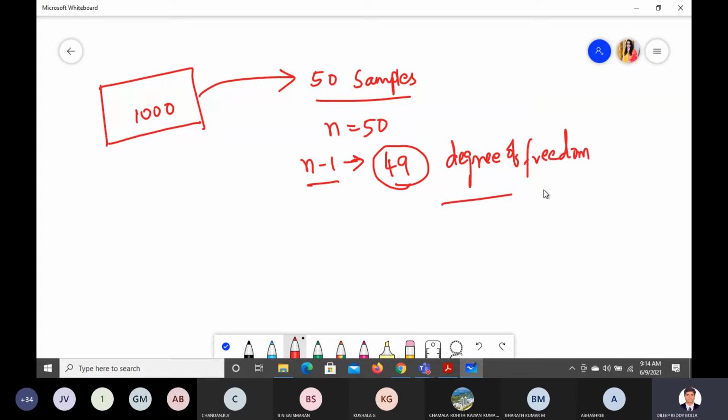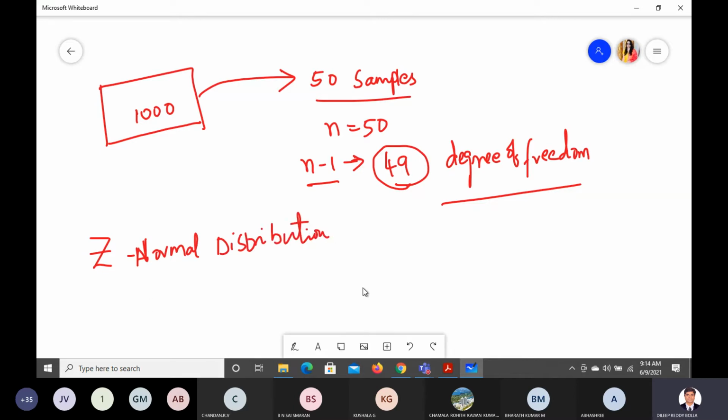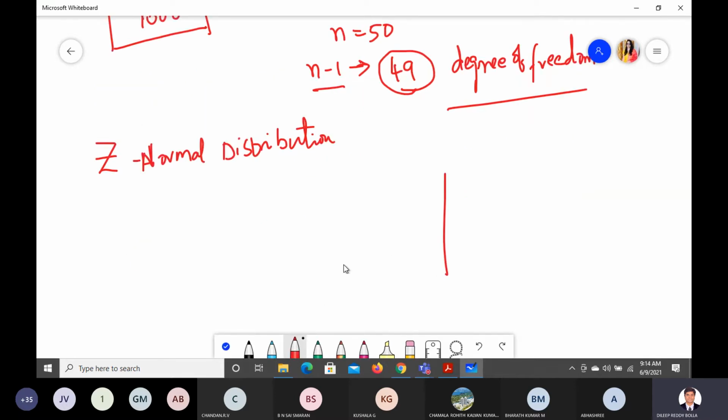So based on this degree of freedom, what they did, instead of, we have a Z table for normal distribution, right? So what they have done to make it much more accurate. So Z table, if you do, you're going to get the values in this manner. This is the actual manner we are going to get, like a bell shape, which means there's no flat curve like this. It's been like this. Okay.